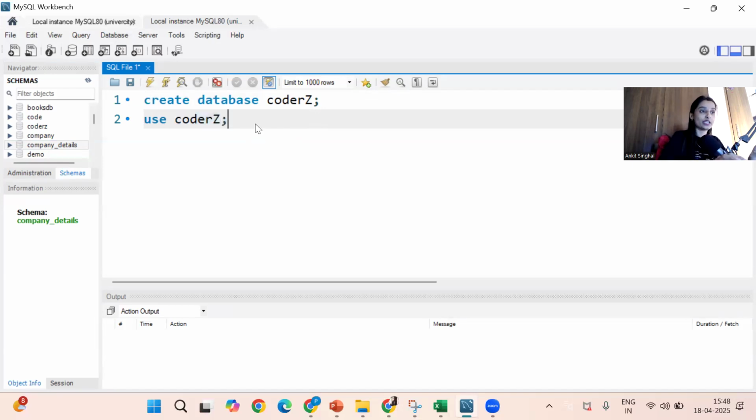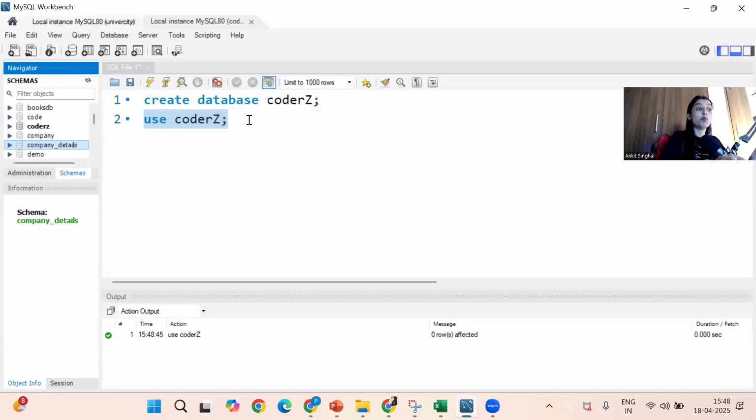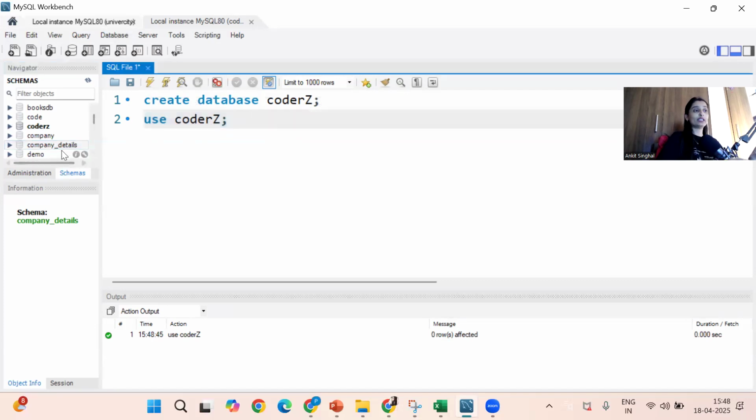So see how to execute a query. Select the part of the query and then click on this. Only that part we have to select. Okay. So you can check this database, I got it in bold. Whichever database name is in bold, that database is under use. So after this, whatever table creation queries you write, everything will happen in the same database. So if you write use and a database name, then this database is under use.